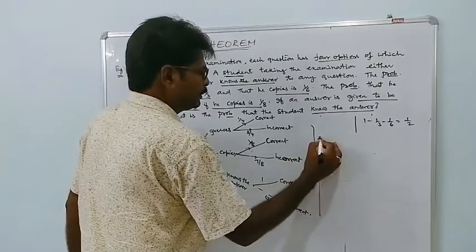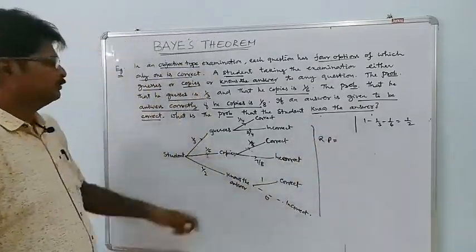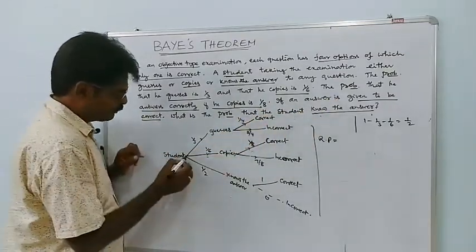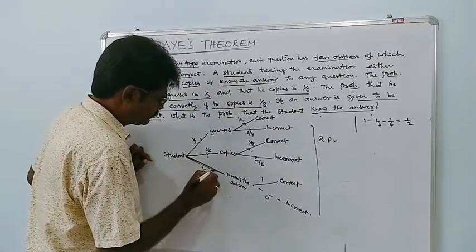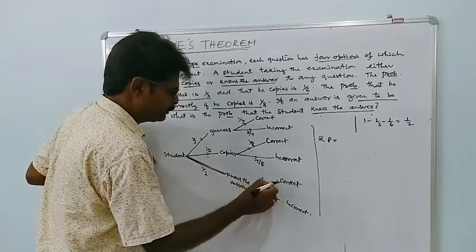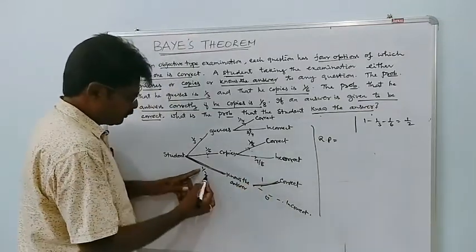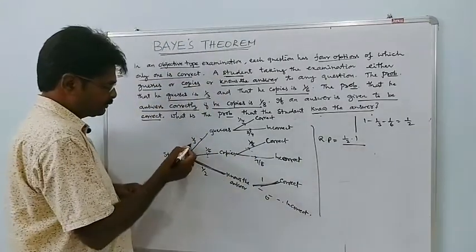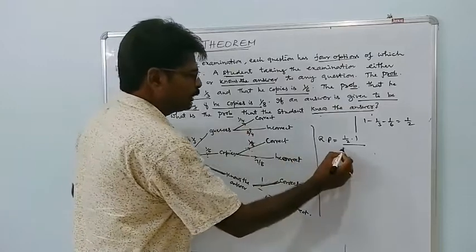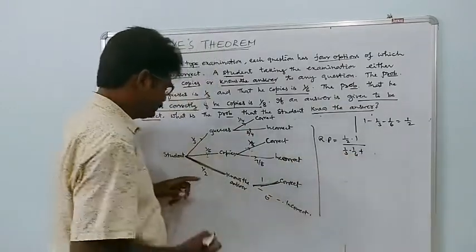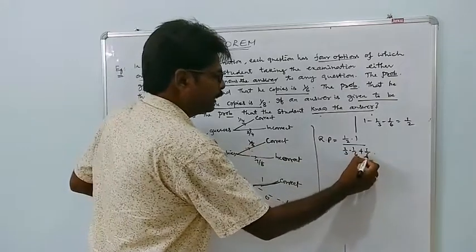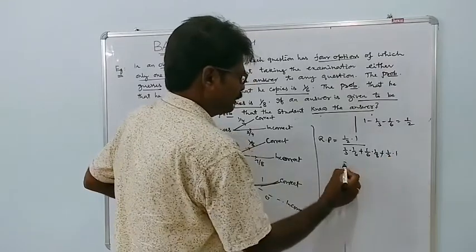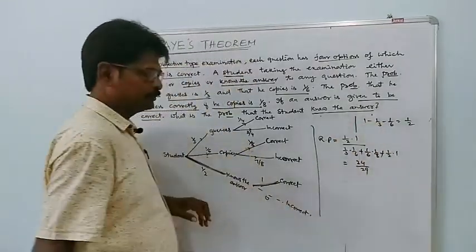Now the required probability. What is the question? If an answer is given to be correct, what is the probability that the student knew the answer? That means this is the required path. So the required probability is equal to 1 by 2 into 1, divided by the sum of all the paths: 1 by 3 into 1 by 4 plus 1 by 6 into 1 by 8 plus 1 by 2 into 1. That is nothing but 24 by 29 if you simplify it.